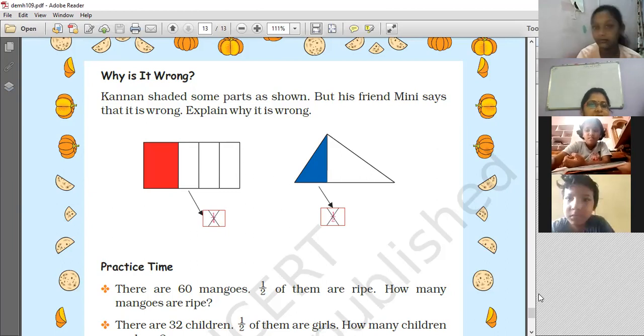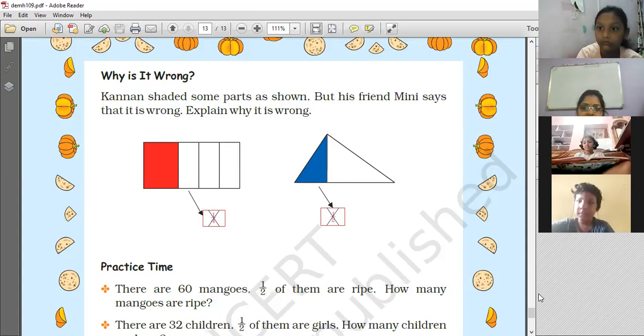Clear? Yes. Okay. Similarly, second one, the triangle is divided into 2 parts, but they are not equal parts, right? That is why you cannot say half. Though the fraction 1/2 is written, and one part is shaded, they are not equally divided. So 1/2 of this triangle is wrong. Clear?